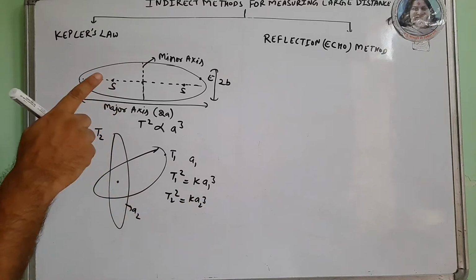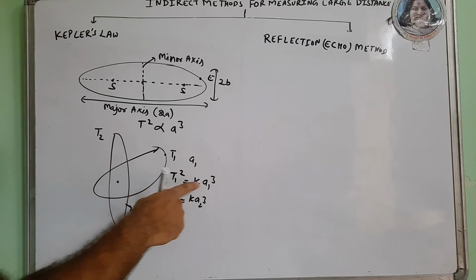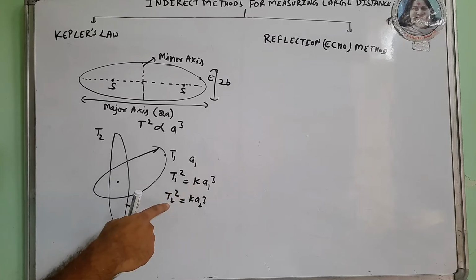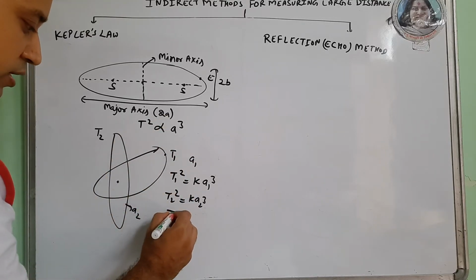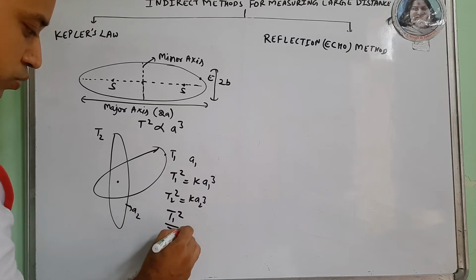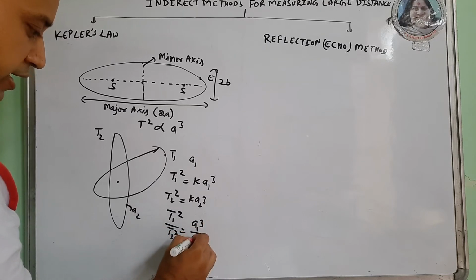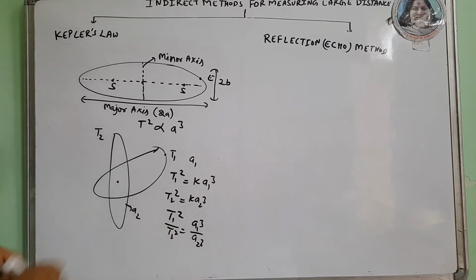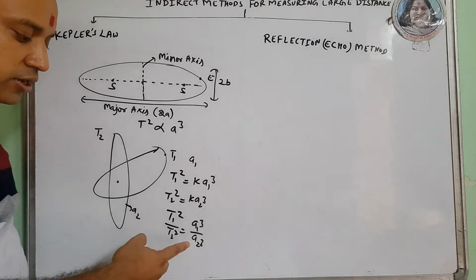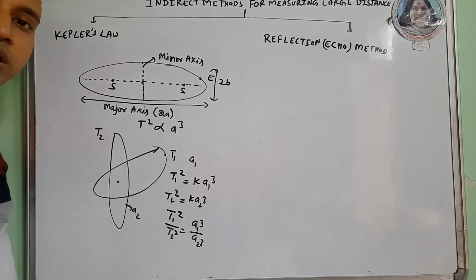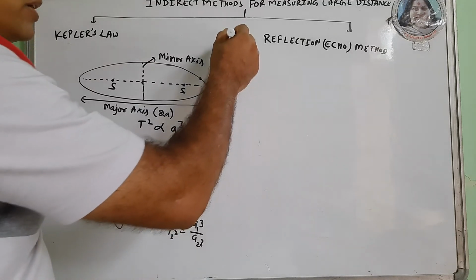If we know T1, A1 and K, and we know T2 and have to find A2, we can find it with a very easy method: T1 square upon T2 square is A1 cube by A2 cube. So in this method, by comparing the values, we can find the semi-major axis A2 of the revolving planet.